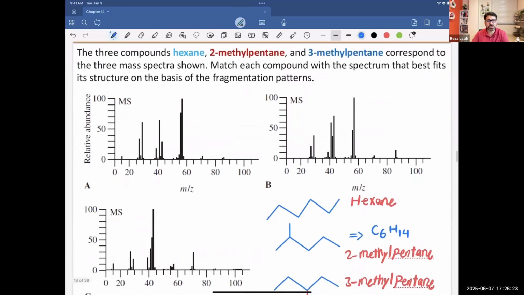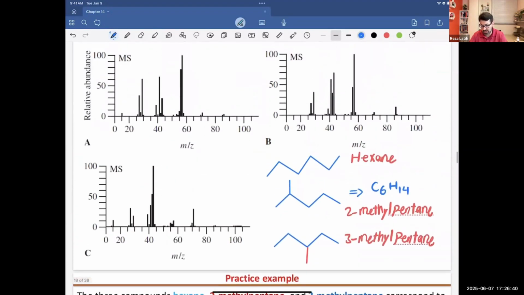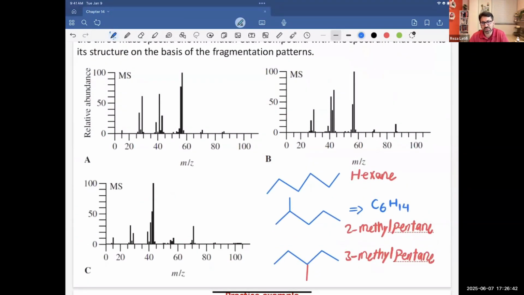Okay, I have three molecules: hexane, 2-methyl pentane, and 3-methyl pentane. These three molecules are constitutional isomers. The formula for them is C6H14, and the molar mass is 86.14. And the last peak that you see here is technically the molecular ion peak.